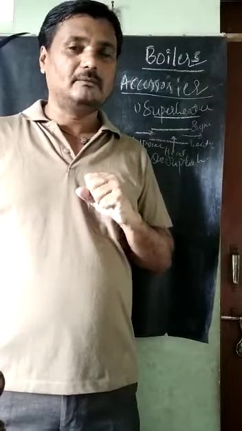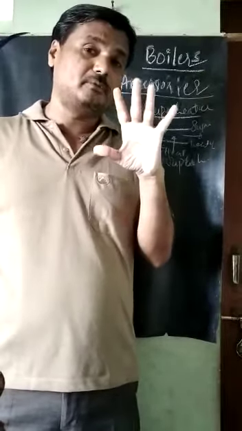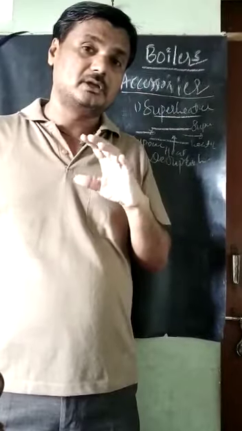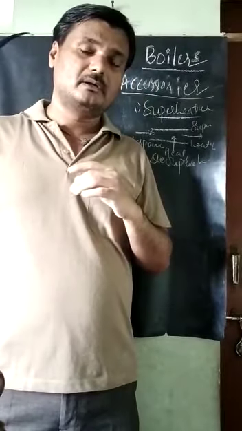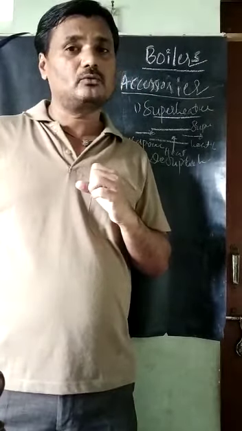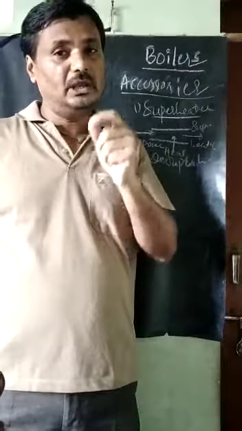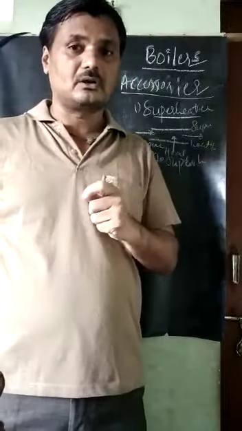But if it is not at the specific temperature, if it is a very high temperature, then we need to reduce its temperature. How to reduce it?